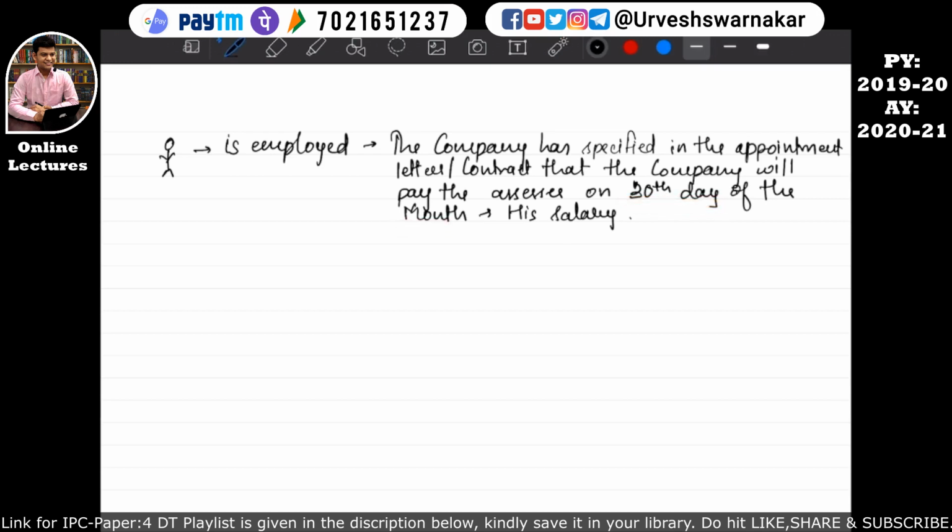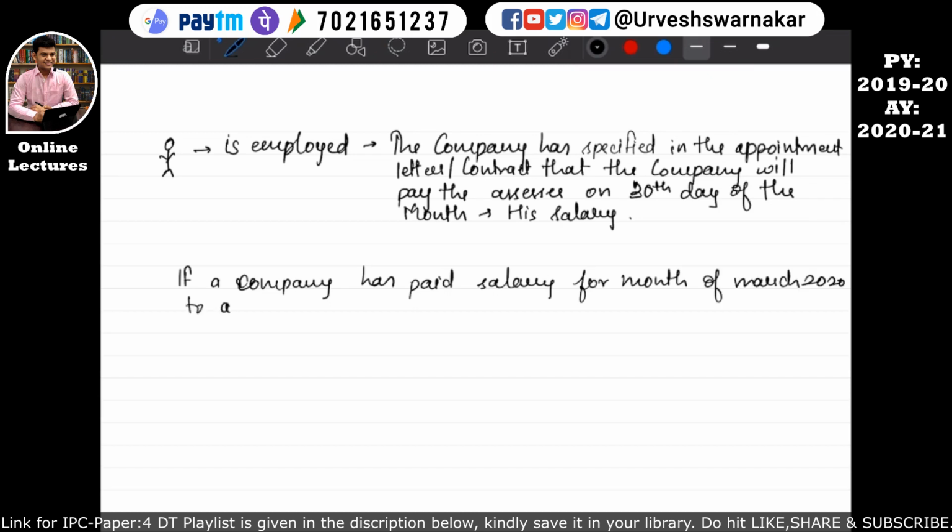But understand this, if a company has paid salary for the month of March 2020 to our assessee, that is the employee of the company, on the 4th of April 2020, that is in the next month.